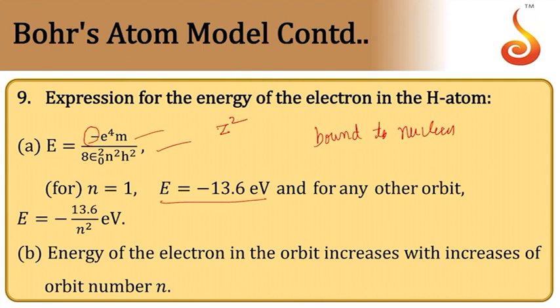Then in the case of nth orbit, En will be equal to minus 13.6 by n square electron volt. So as you move away from the nucleus, the value of energy goes on decreasing, but due to negative sign, it actually increases. So energy of electron in the orbit increases with increase in the orbit number n. That means principal quantum number n.